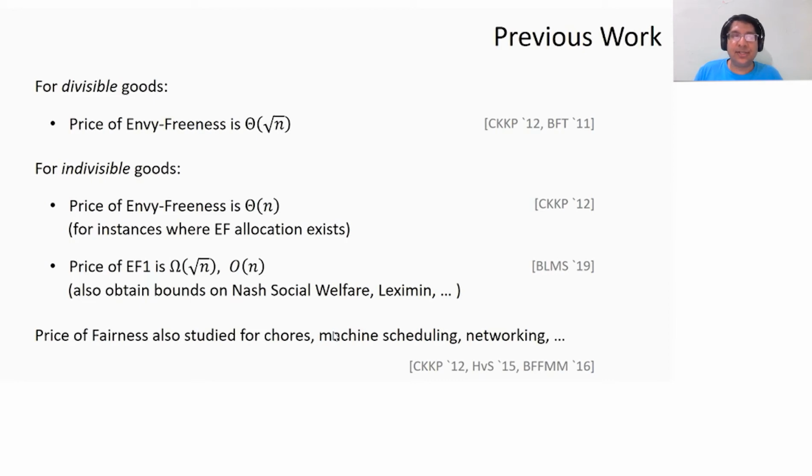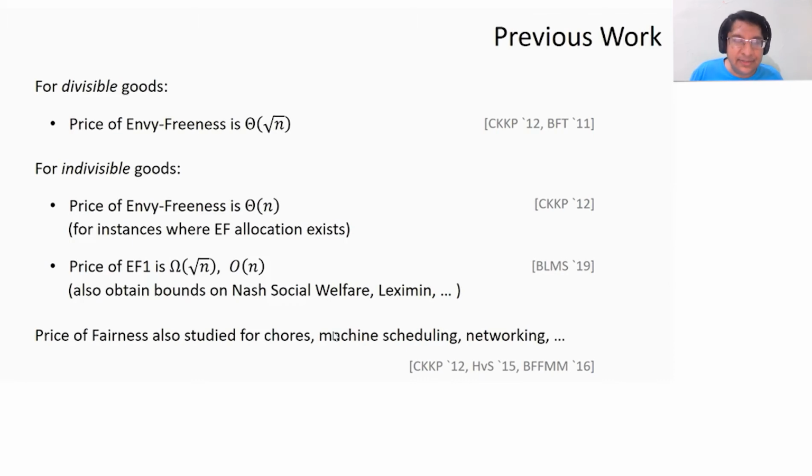For the indivisible goods setting, what's known is that again, we can look at the price of Envy-Freeness. Envy-free allocations may not always exist, but we can restrict ourselves to instances where it does exist. So for this, it's known that the price of Envy-Freeness is theta of n. If we relax it to EF1, then we don't have a tight bound.